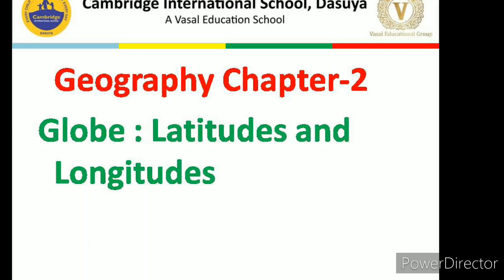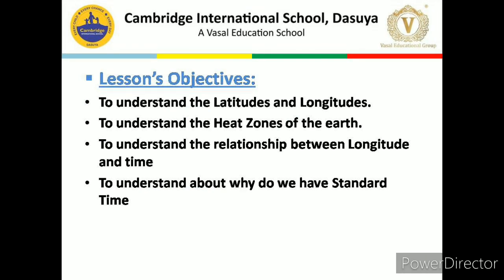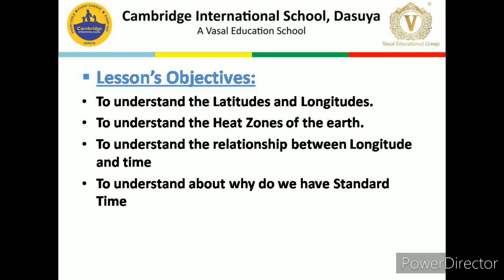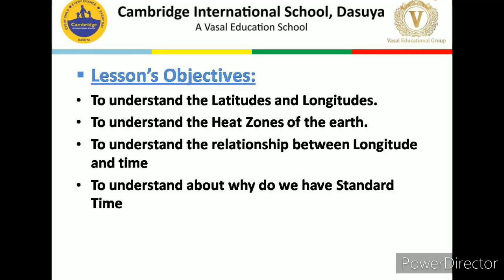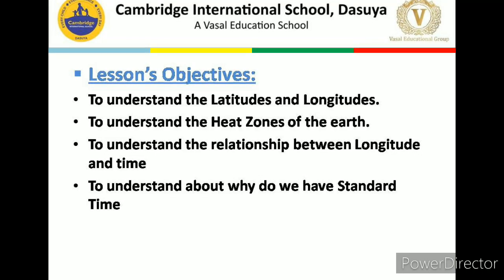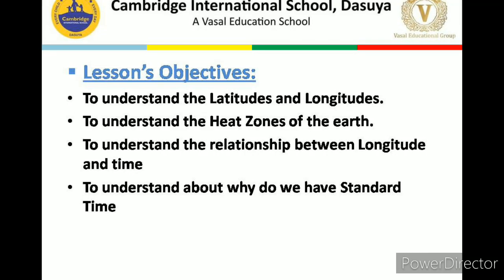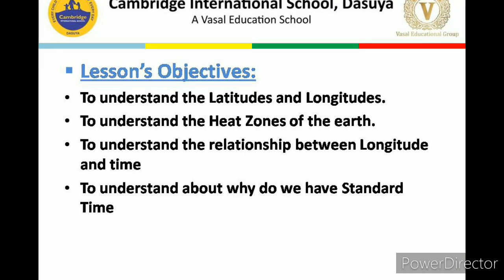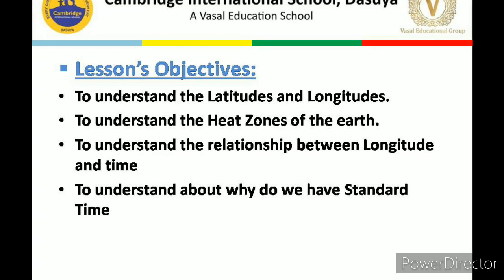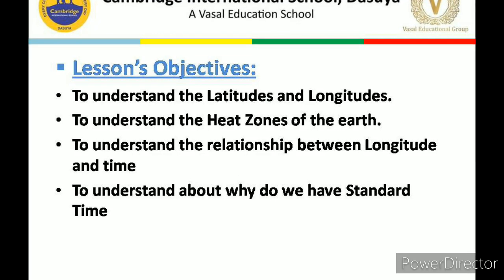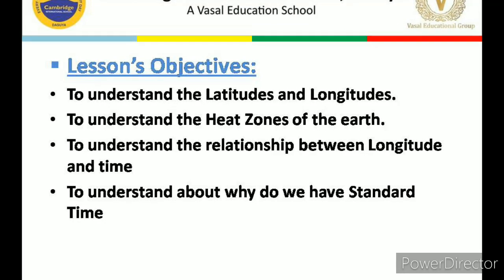So, dear children, as usual, first of all, we always discuss the lesson objectives. So, let's start with the same. Today's lesson objectives: number 1, to understand the latitudes and longitudes. Number 2, to understand the heat zones of the earth. Number 3, to understand the relationship between longitude and time. And the last one, to understand why we have standard time.